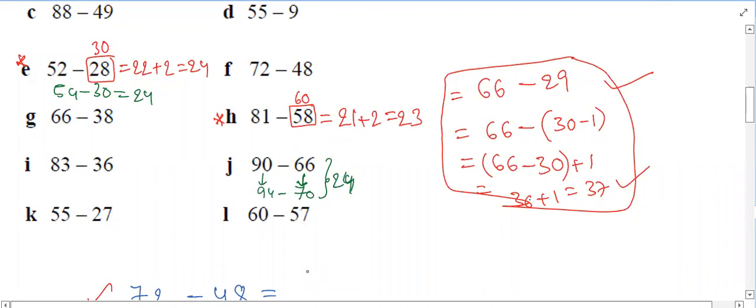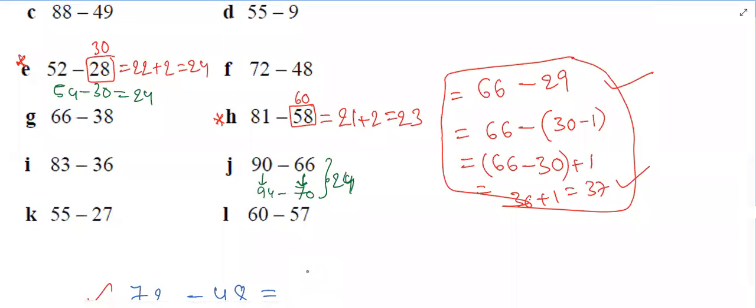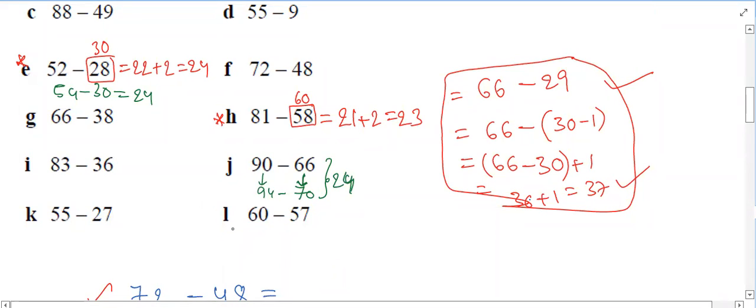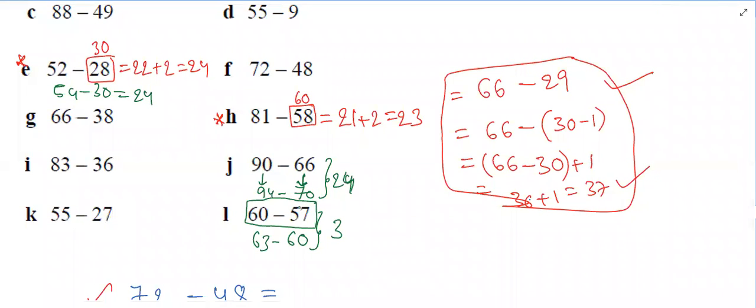Okay, then who will do L? Sir, can I? So 57 will become 60 and 60 will become 63. 63 minus 60 is 3. Simply 3. So actually for this question, that is also not required. If you observe the question, 60, 57. 57 only, na? Directly we can say adding 3, we can get 60.